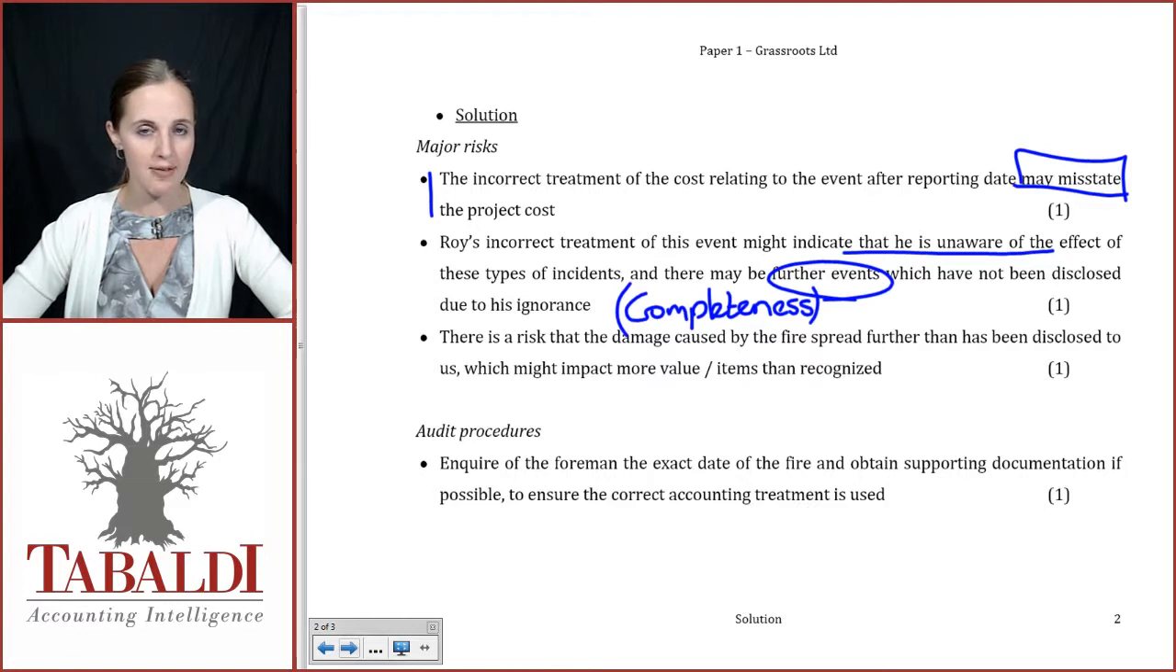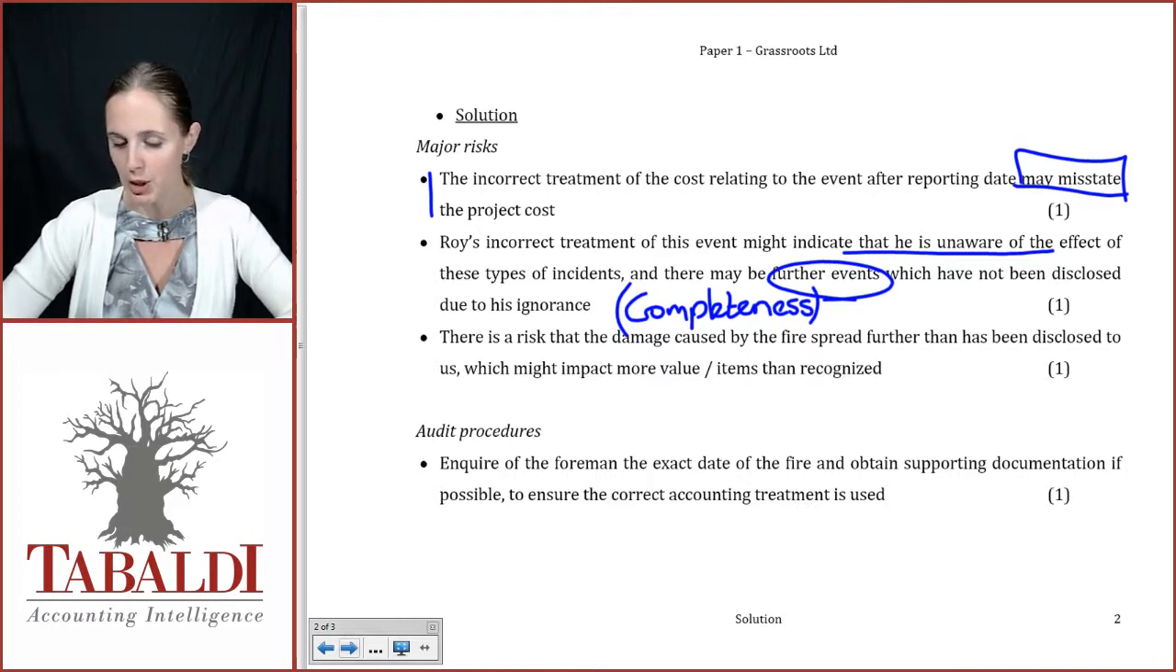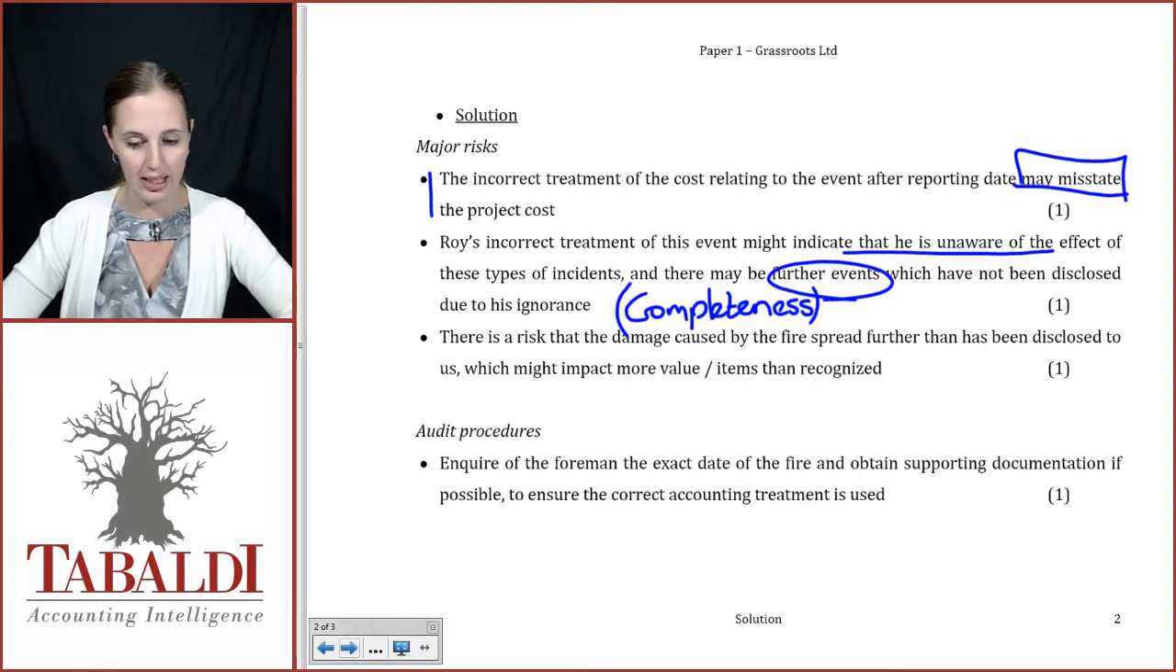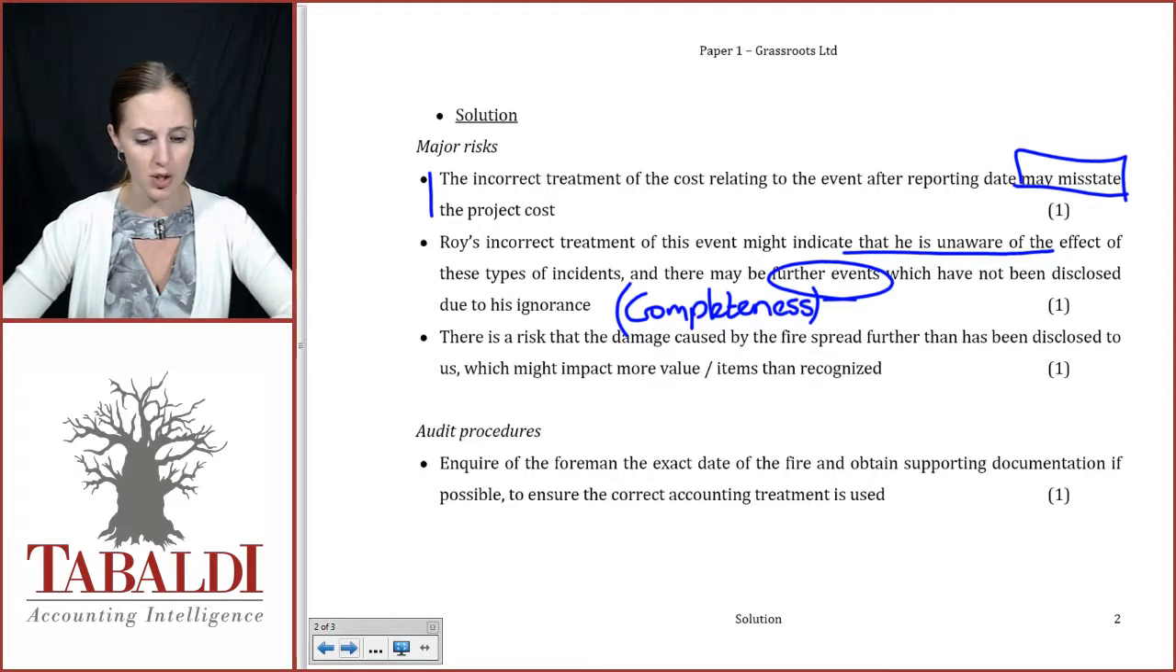What we're looking at is the fact that the client clearly doesn't know what he's doing, on top of the fact that there's a very good possibility that this has a negative impact on their information, which means there's naturally a motive for them to leave it off. So be aware in future, when you're dealing with clients' lack of awareness and the fact that there is negative information, completeness issues can crop up. There is a risk that the damage caused by the fire spread further than has been disclosed to us, which might impact more items or more values than has been recognized and disclosed.